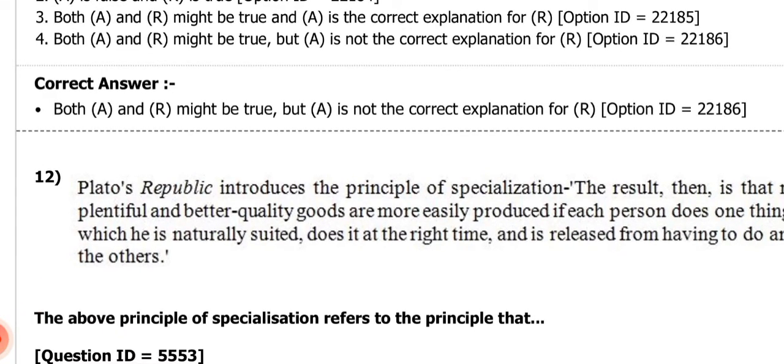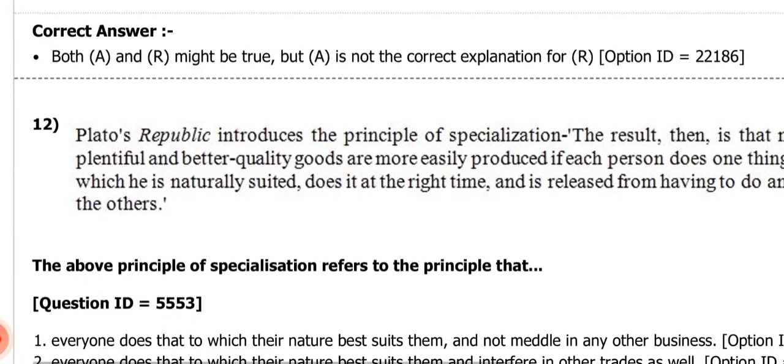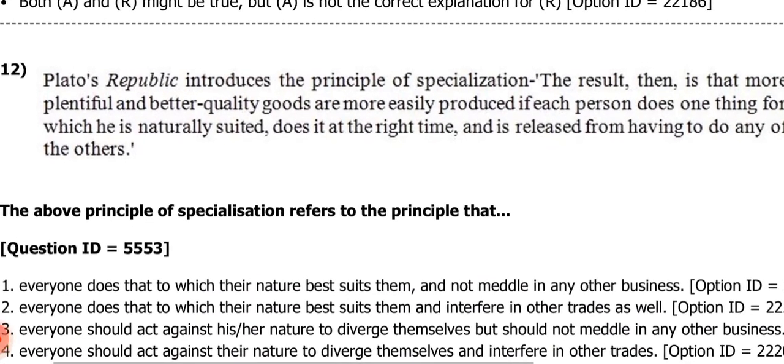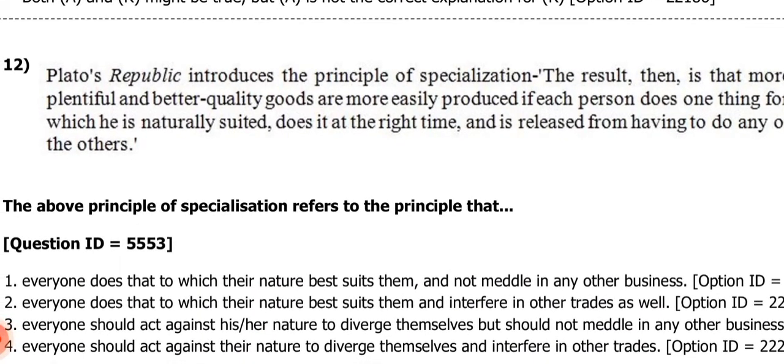The above principle of specialization refers to the principle that number 1 is saying everyone does that to which their nature best suits them and not meddle in any other business. Number 2 is saying everyone does that to which their nature best suits them and interferes in other trades as well. Number 3 is saying everyone should act against his or her nature to diversify themselves but should not meddle in any other business. Number 4, everyone should act against their nature to diversify themselves and interfere in other trades.